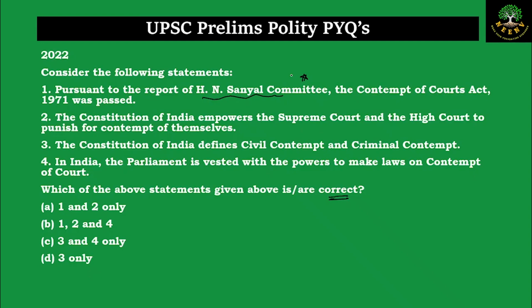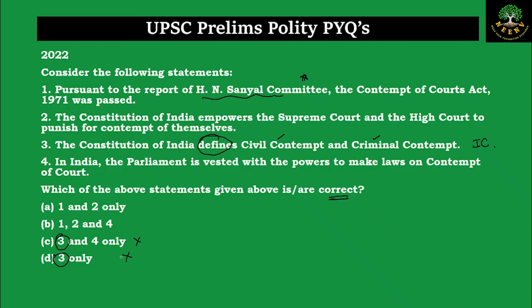Statement 3 says, the Constitution defines civil contempt and criminal contempt. You would know during your preparation that there is a Contempt of Courts Act and that defines the civil contempt and the criminal contempt. So the Constitution doesn't define the meaning of civil contempt or criminal contempt. So this is incorrect. Now if you eliminate statement 3, we can eliminate options C and D.